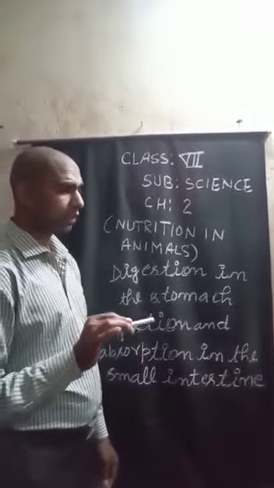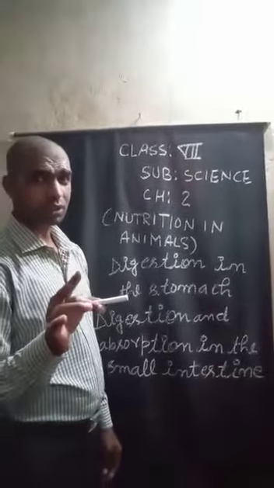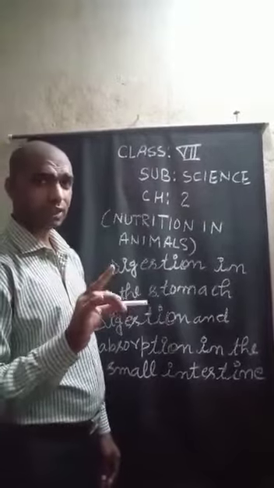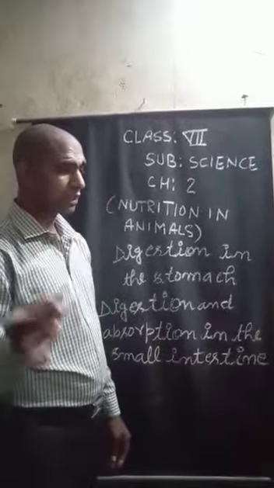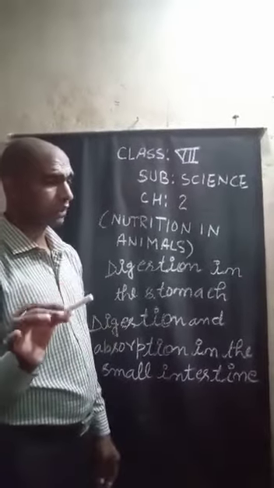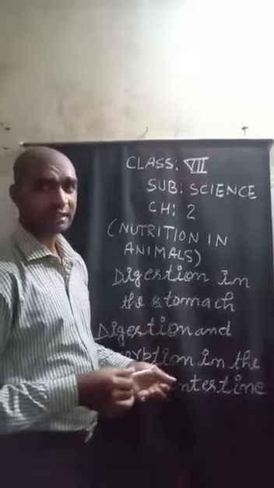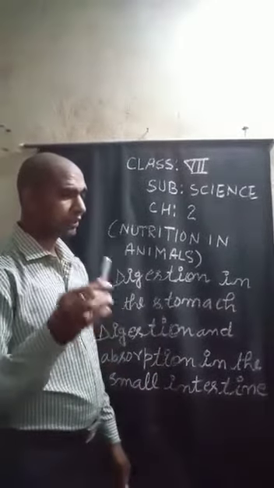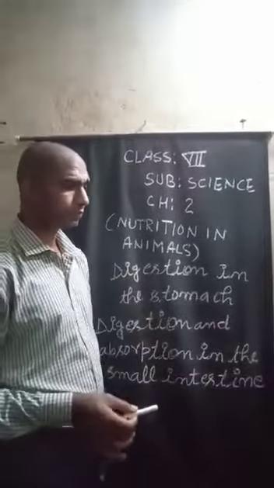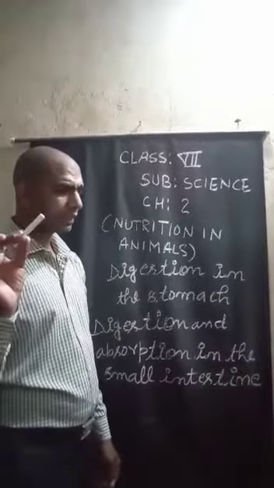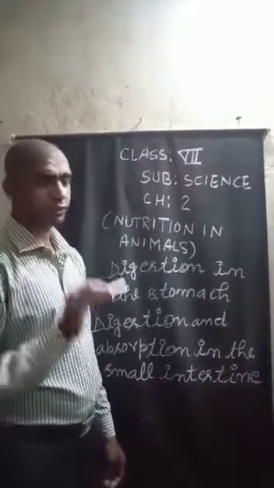The walls of the stomach secrete digestive juices, acid and mucus. The digestive juices digest protein in the food to simpler substances. In other words, the digestive juices digest protein in the food to a simpler form. The acid kills bacteria and other germs that are present in the swallowed food.